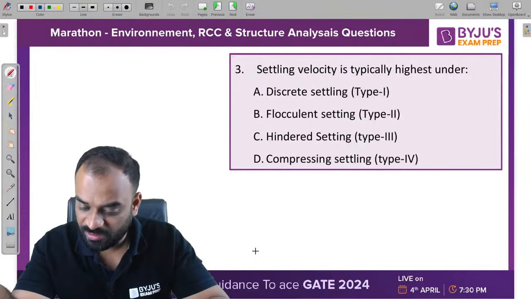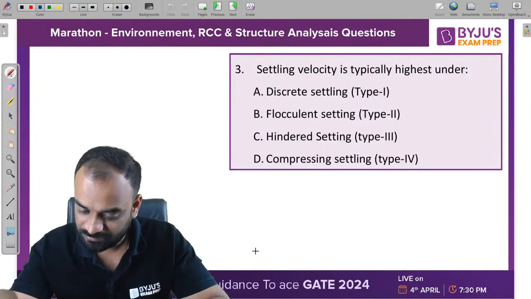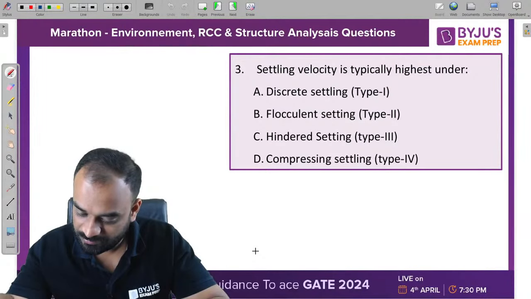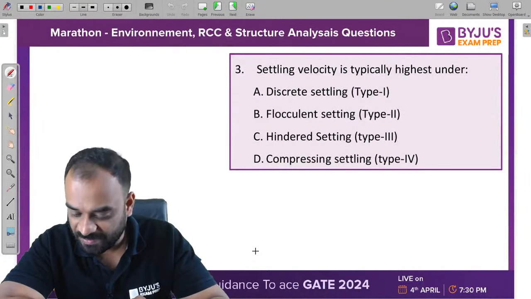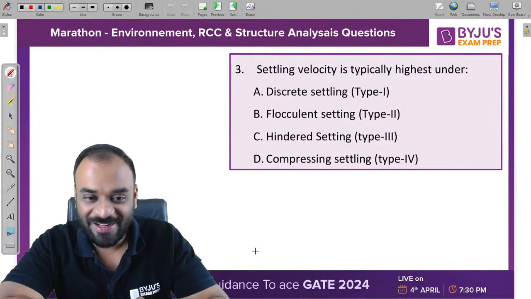Okay, any other student who can tell me the correct answer? Compression settling. Guys, you may get trapped right now.